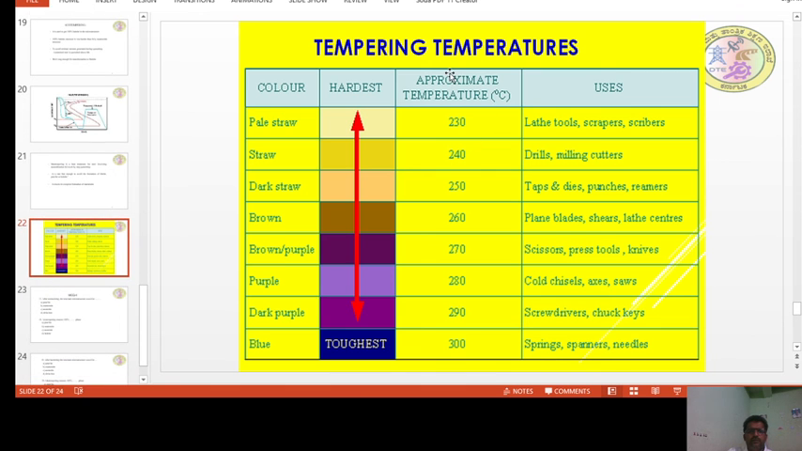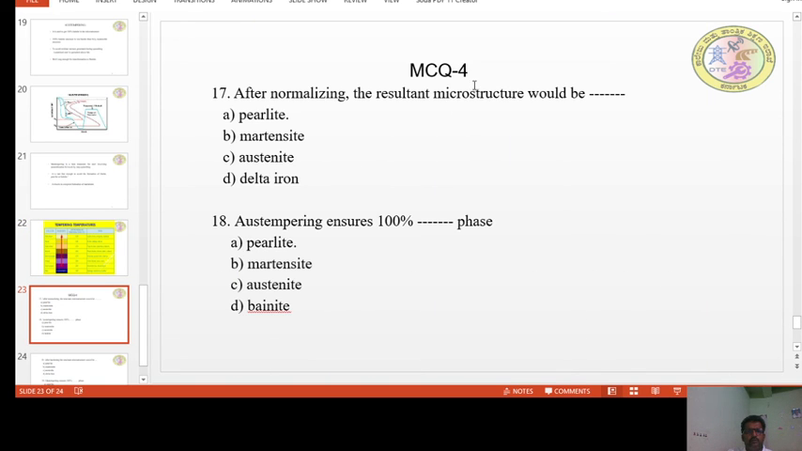And then, this is the tabular column showing the recommended temperatures for the various components. For example, lathe tools, drills and mills. It says 240 degrees, and then the type of color that they develop during the heat treatment process. And with this, we will move on to some of the MCQs.